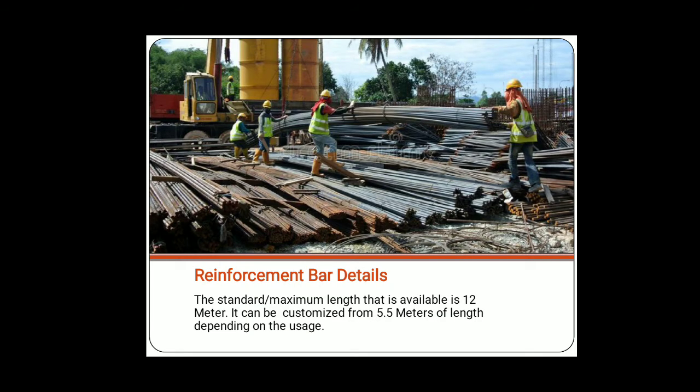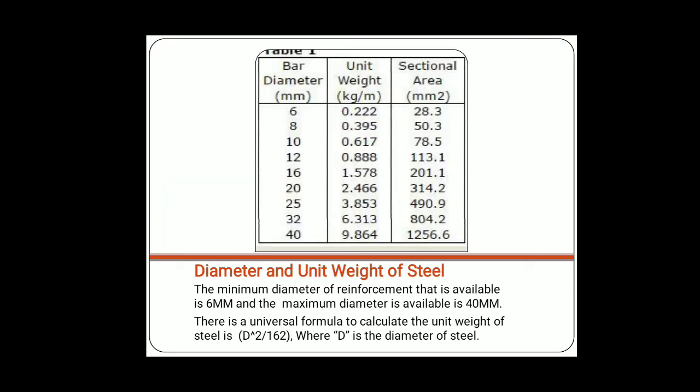Then reinforcement bar details. The standard maximum bar length is on average 12 meters, and it can be customized from 5.5 meters of length depending upon the use. The length may be 12 meters, but the diameter may vary. The diameter will vary: 8 mm, 10 mm, 12 mm, and so on. Then this is the weight of bar.